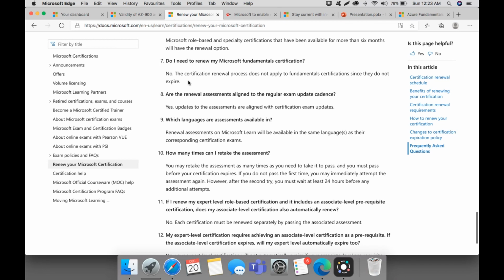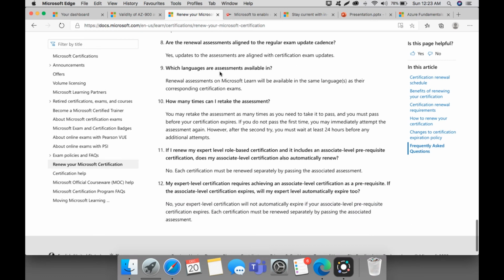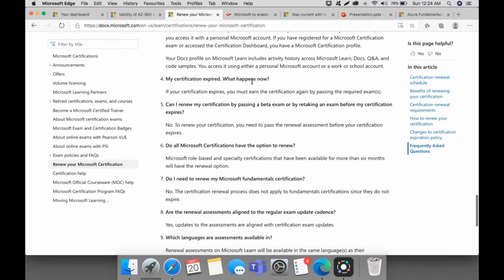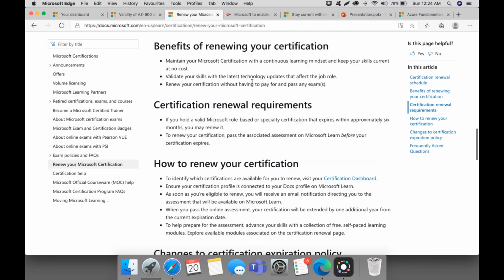Are the renewal assessments aligned to the regular exam update cadence? Yes, updates to the assessments are aligned with certification exam updates. Which languages are available for renewal assessments? Assessments on Microsoft Learn will be available in the same languages. These are some of the frequently asked questions. You can read them on this website.